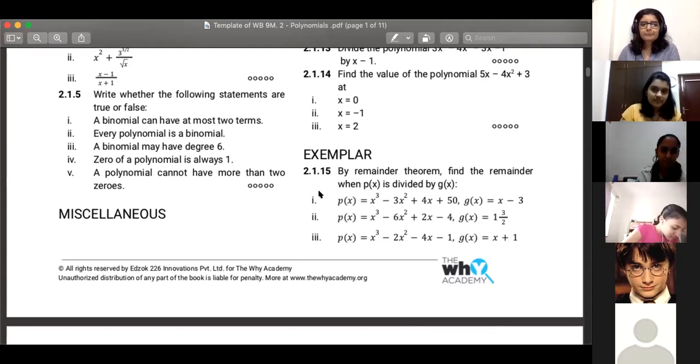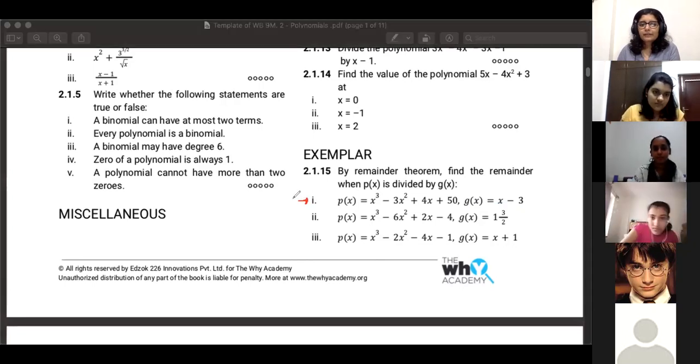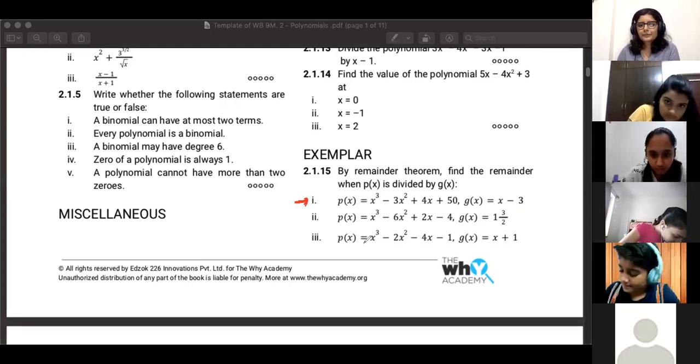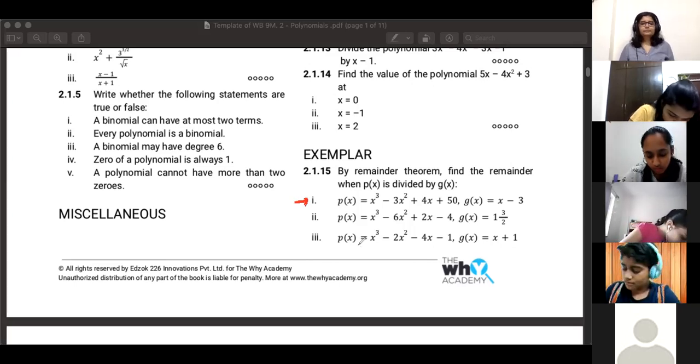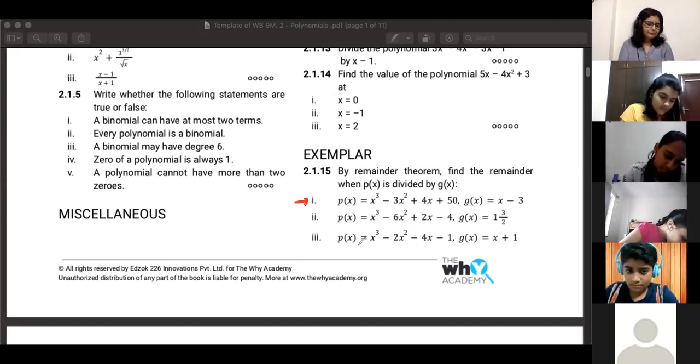Do this problem. The first one or all 3? The first one. After that, I'll tell you which one to solve. I will just solve it and then check the answer.